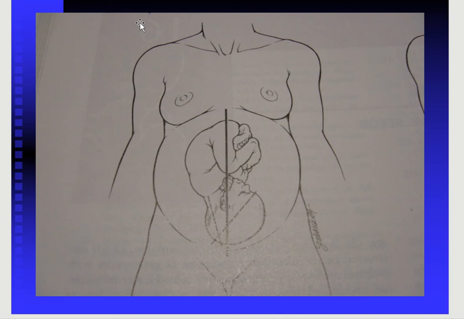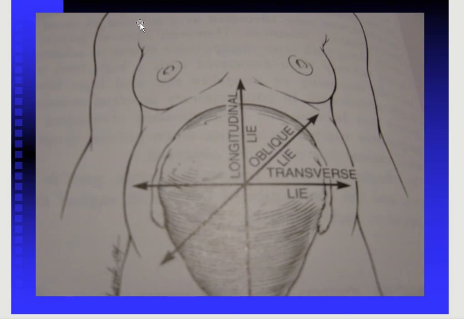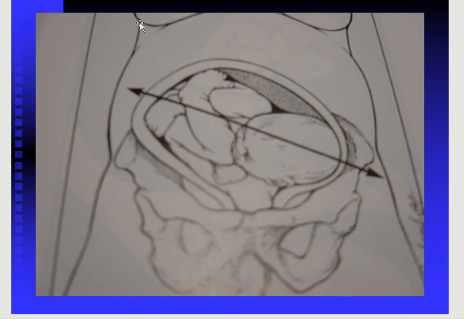This diagram is showing the normal longitudinal lie of the fetus, in which the longitudinal axis of the fetus is in line with the longitudinal axis of the uterus. Now this diagram is showing different lies of the fetus: longitudinal lie, oblique lie and the transverse lie. This diagram is showing the oblique lie.